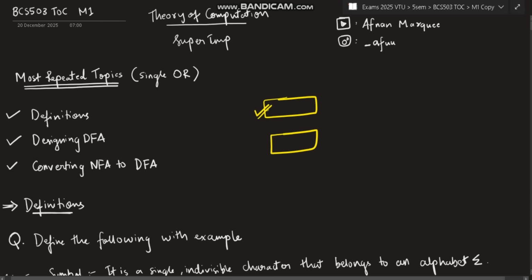In most cases, in the first three questions, there will be definitions, the DFA, and converting NFA to DFA. These three types of questions have been asked in a single option or in most of the repeated questions. And the most important one is this. This has been asked in both the options. So if you study just this one, it might help you to get 10 to 12 marks. Just designing DFA alone. Okay, so let's get started.